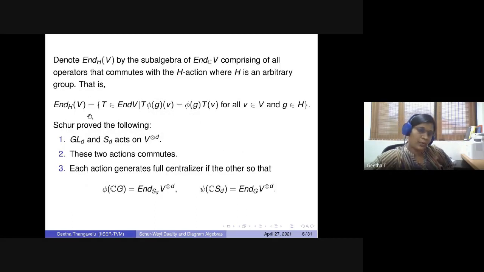So Schur proved the following. The general linear group GLn and the symmetric group both act on the tensor space, and these two actions commute. Whether you act with this first or that first doesn't matter. Each action generates the full centralizer of the other. Phi is the representation given by the action of G, and psi is the representation given by the action of Sd. So the image of CG is simply the centralizer of Sd, and the image of Sd is the centralizer of the GLn action.